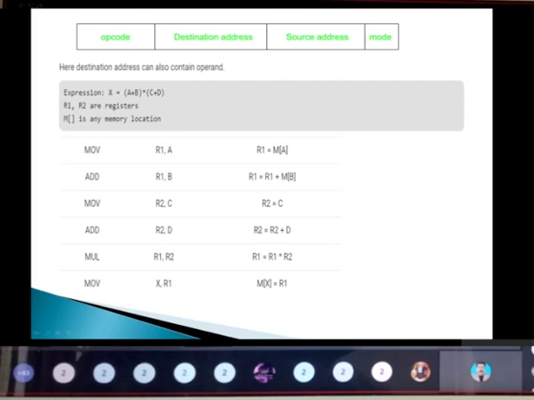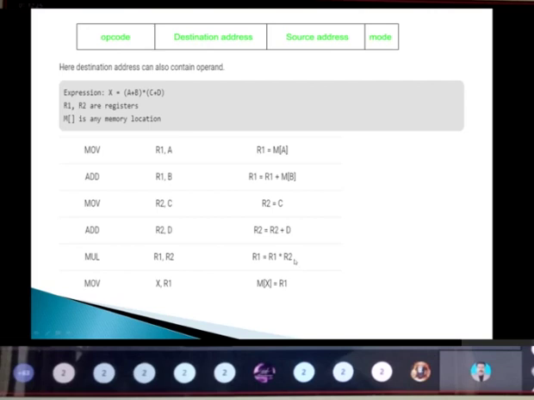It is already in R2. So R1 comma R2 means I am multiplying the contents of these two registers and storing the result in R1, because this is the destination field. So the meaning of this instruction is R1 equals R1 into R2.